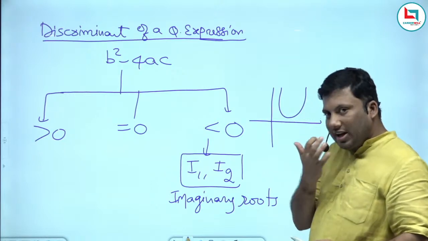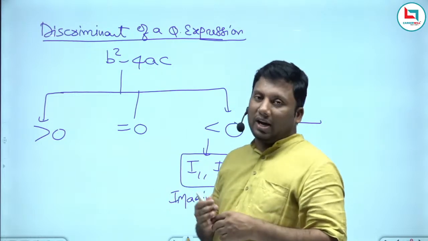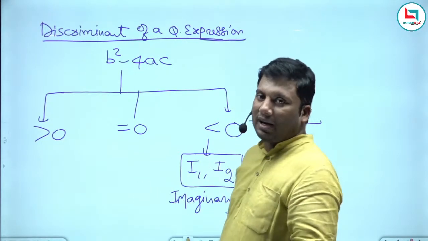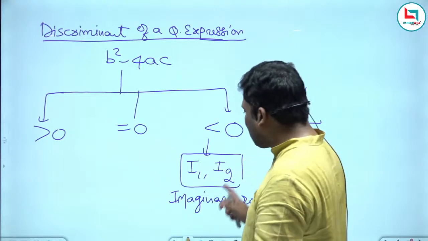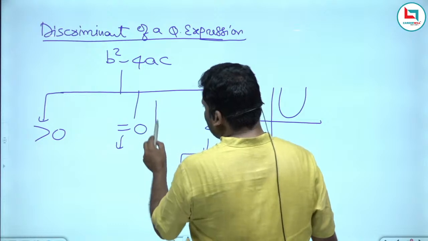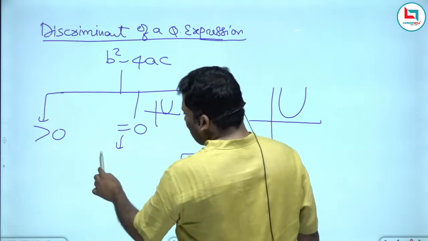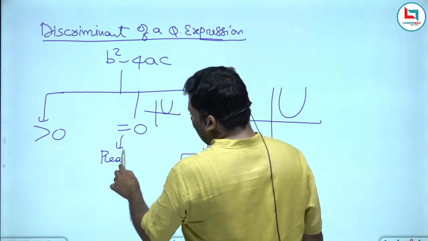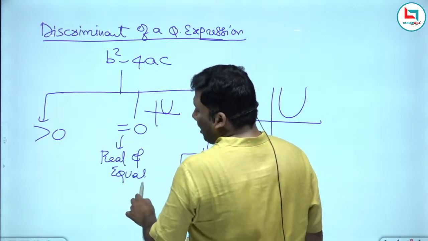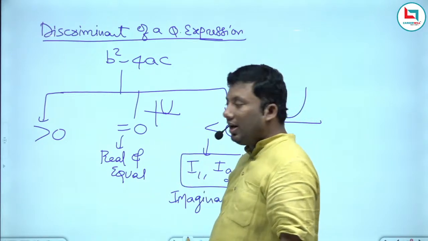If it is touching the x-axis, I would be able to draw it on a number line. If I am able to draw a point on a number line, then it is a real number. It is not touching the axis, so that is the reason for imaginary roots. If it is equal to 0, that means it will touch the axis at one point. That means roots are real and equal.